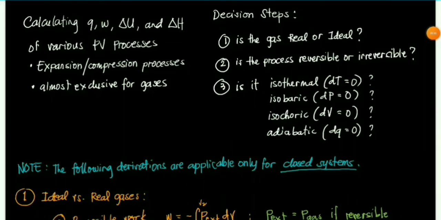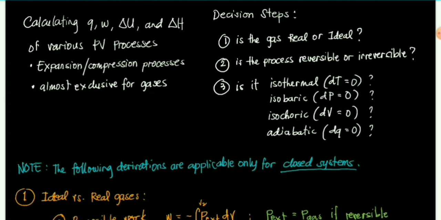So in this video, we'll derive equations that could help us calculate the heat, work, the internal energy, and enthalpy of various PV processes in gases. PV processes are processes that involve changes in the pressure and volume. So they are typically expansion and compression processes. They are almost exclusive for gases kasi gases lang naman ang sensitive sa changes ng pressure and volume sa inyong system, unlike liquids and solids na almost incompressible sila.